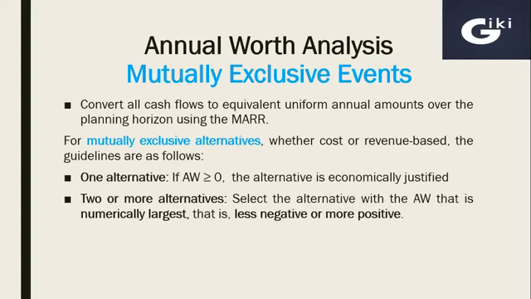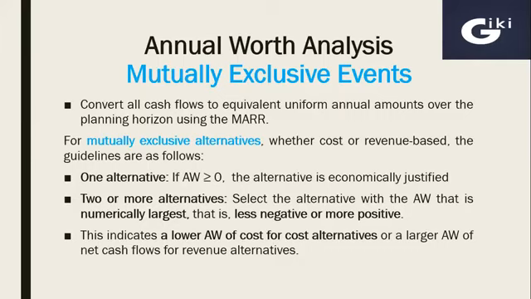If we have two or more alternatives, we have to select the alternative with the annual worth that is numerically largest, that is less negative or more positive. In other words, in case of cost alternatives, we'll select the option with less negative annual worth, and in case of revenue alternatives, we'll accept the alternative that is giving us more positive annual worth. This indicates a lower annual worth of cost for cost alternatives or a larger annual worth of net cash flows for revenue alternatives.